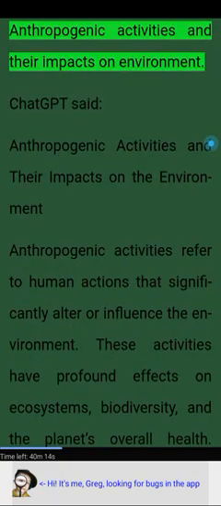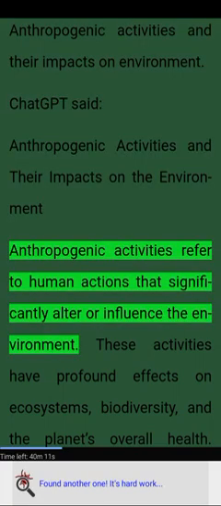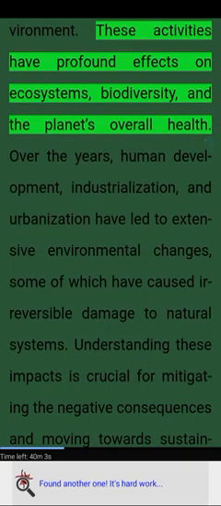Anthropogenic activities and their impacts on the environment. Anthropogenic activities refer to human actions that significantly alter or influence the environment. These activities have profound effects on ecosystems, biodiversity, and the planet's overall health.